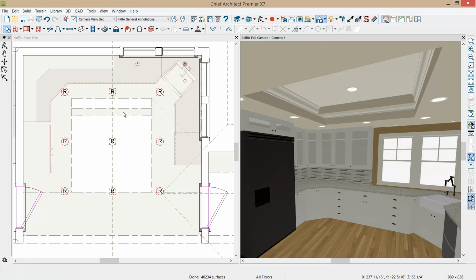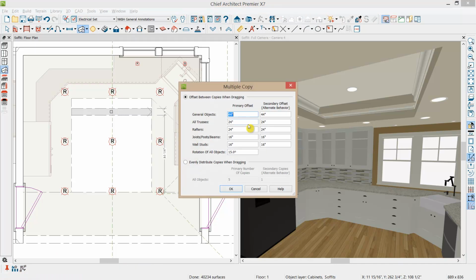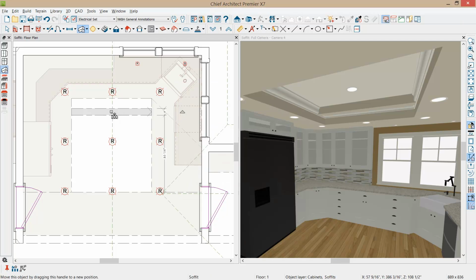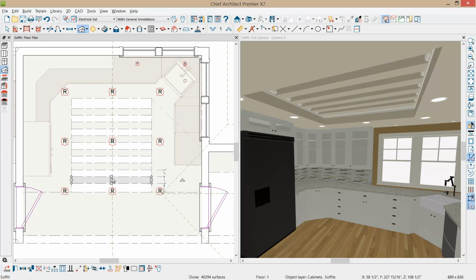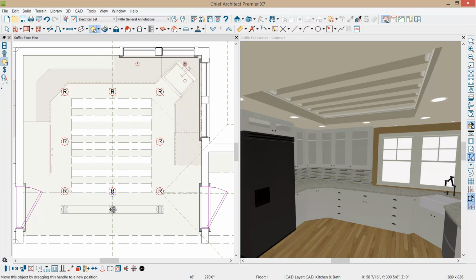And with that selected, I'm just going to use the multiple copy tool. And with that selected, I'm going to evenly distribute 5 copies of that across our room and create a unique style of shape. Again, I may have to move that light, and I'll actually probably just delete that light. And with my electrical tool, select my other lights, and I will just slide those into the middle of the other soffit.